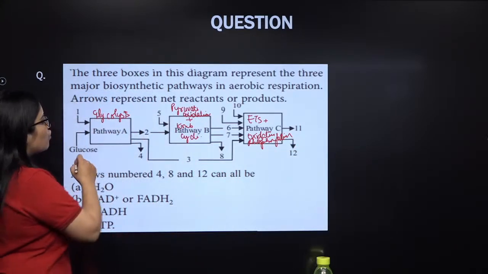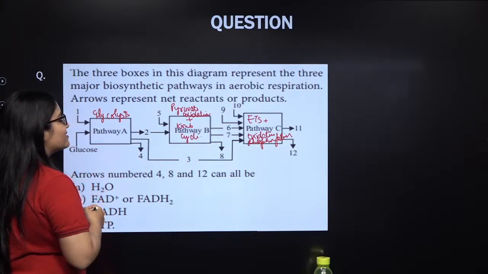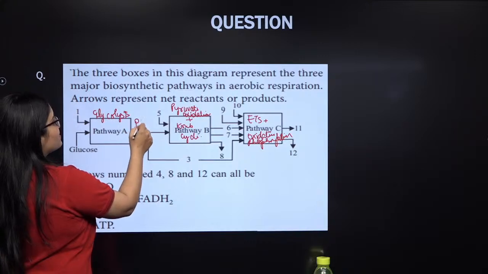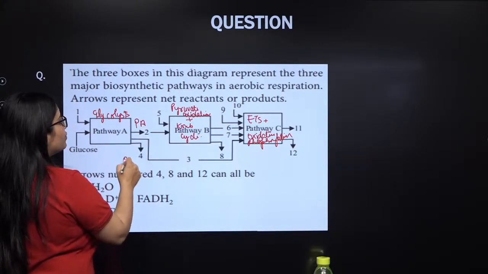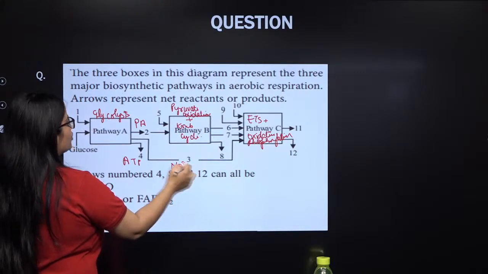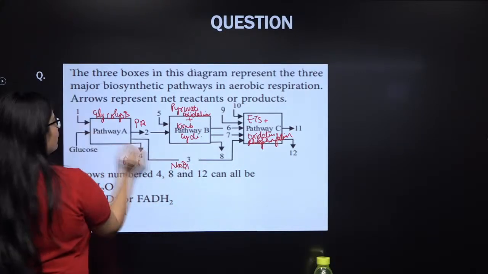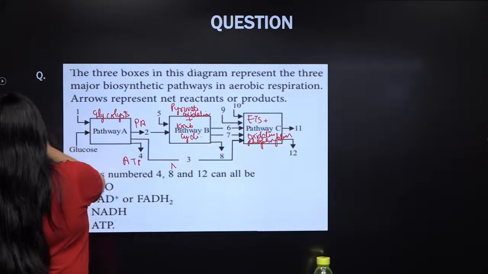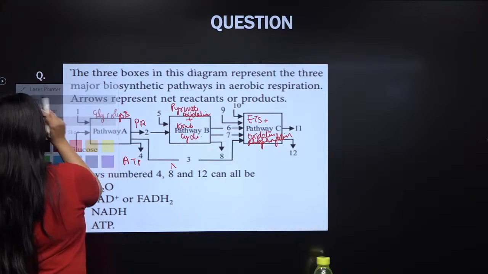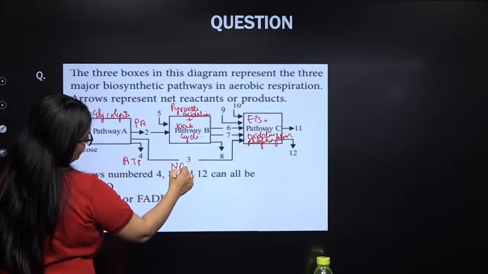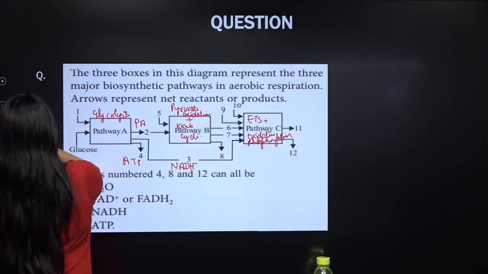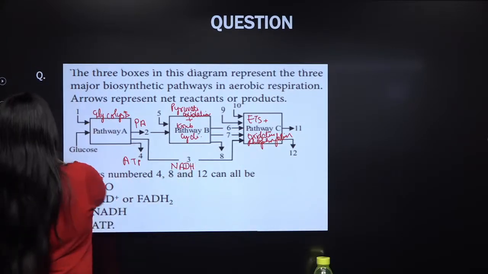Now if you see, glucose will enter into the glycolysis, and as a result, my dear students, pyruvic acid will be produced, ATP molecules will be produced, and NADH plus H plus. I hope you can see this.